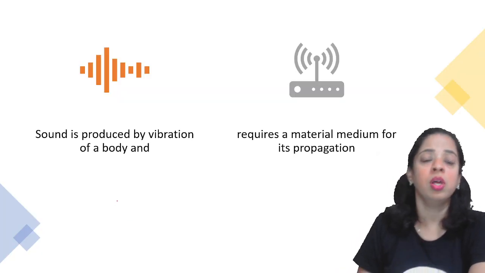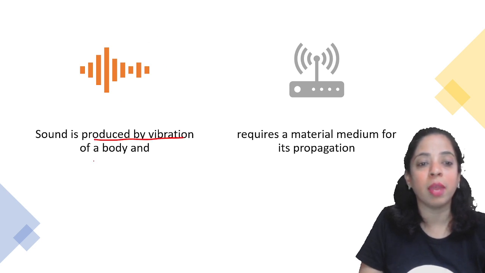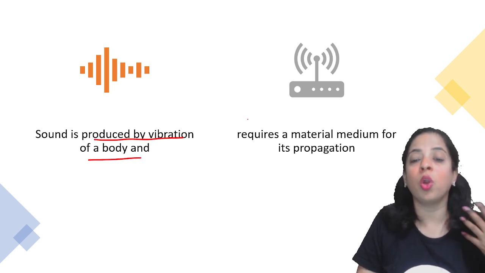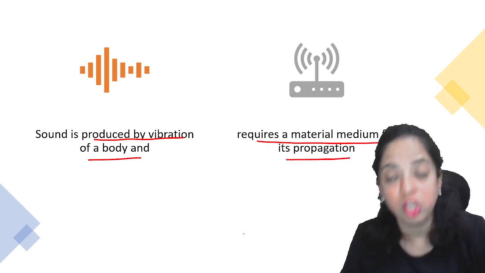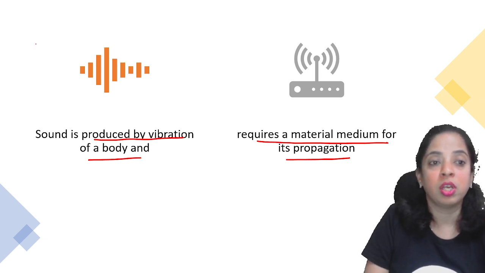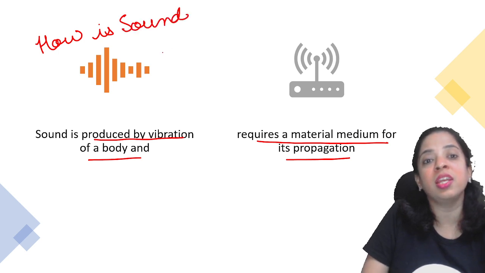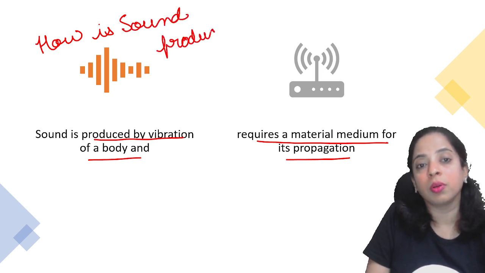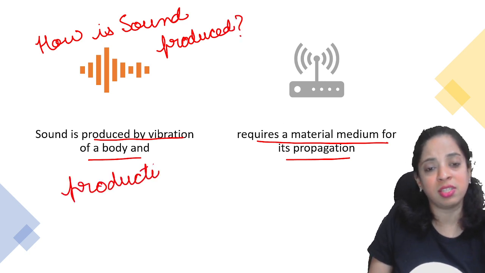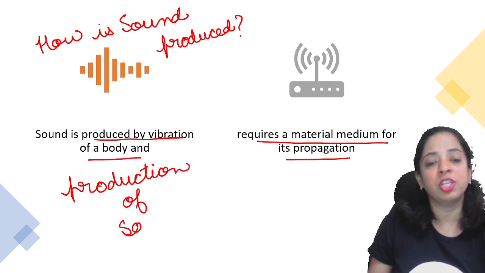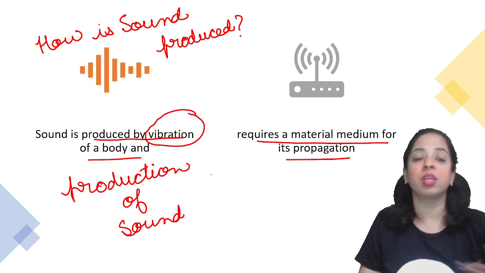Okay. Now, how is sound produced? It is produced by vibration of a body. And what does it require for propagation? It requires a material medium for its propagation. So two things are very important. If you are asked how is sound produced, what is the condition necessary for production of sound? The condition necessary for production of sound is vibration of the sound producing body.